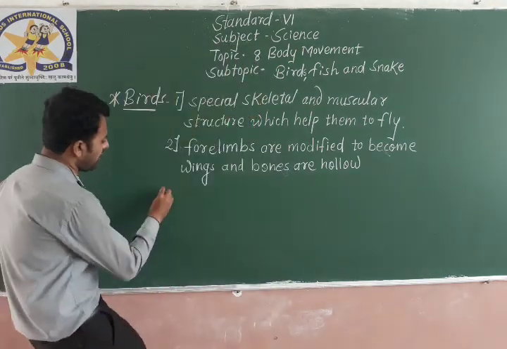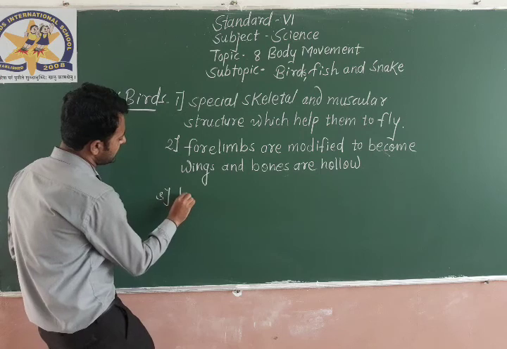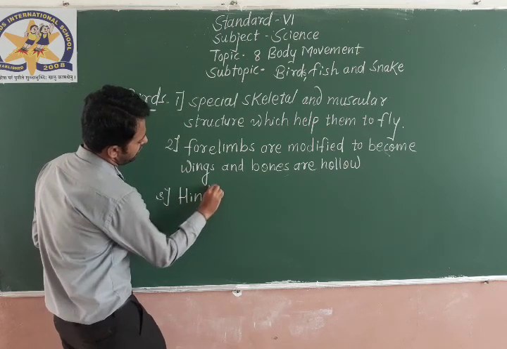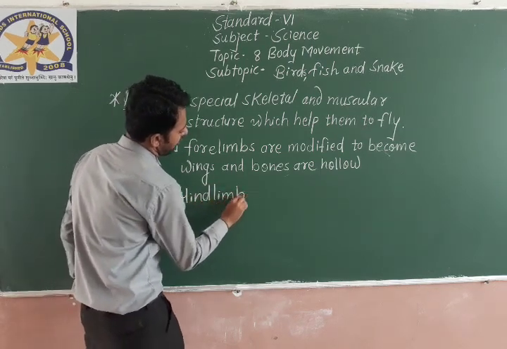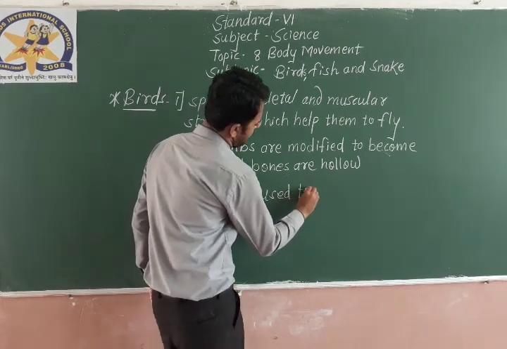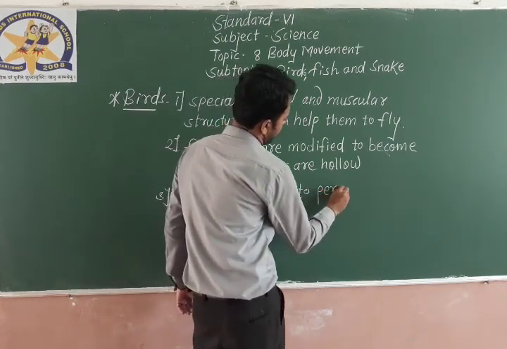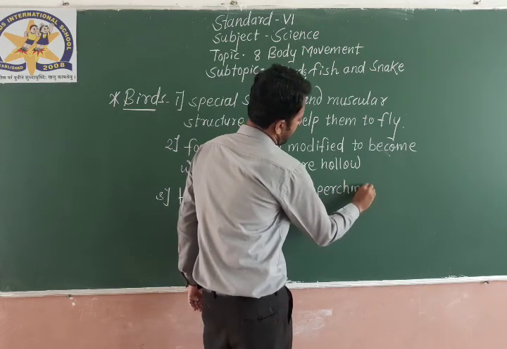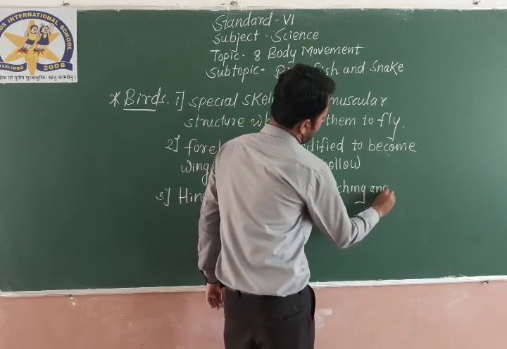So here, third point, we write: hind limbs used for perching and walking.